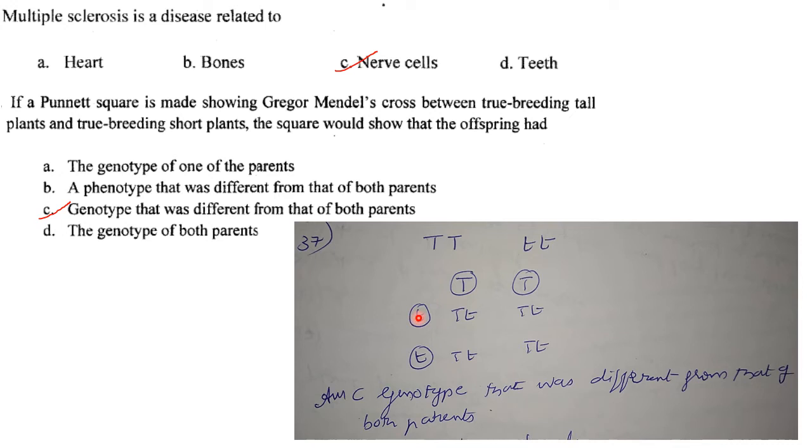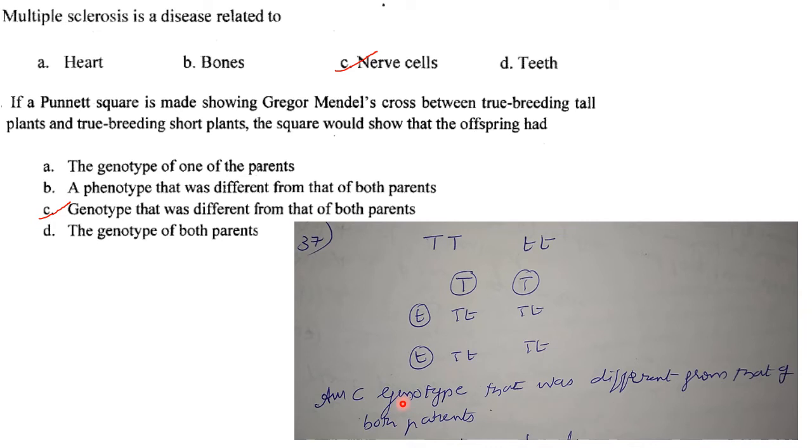So this is just for drawing the Punnett square. They produce only one type of gamete, and this one will produce only one type of gamete, that is small t. So capital T and small t. So you will get capital T small t as the genotype of the offspring, and phenotypically also they will be the same, that is all will be tall plants.